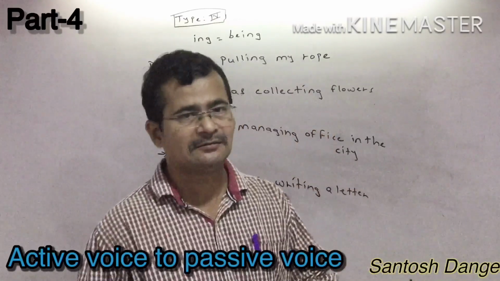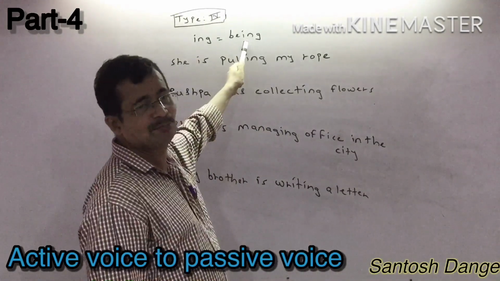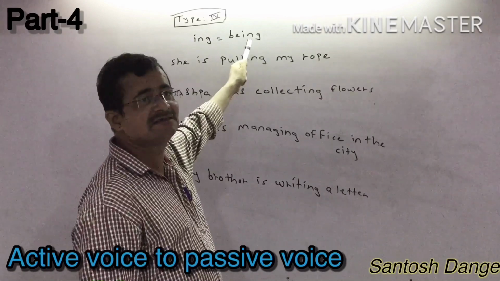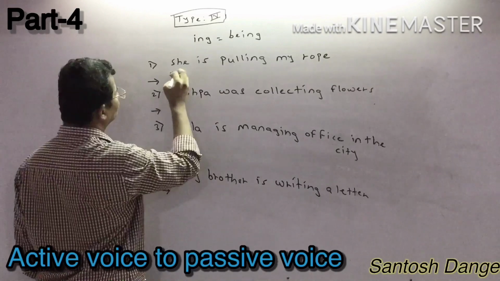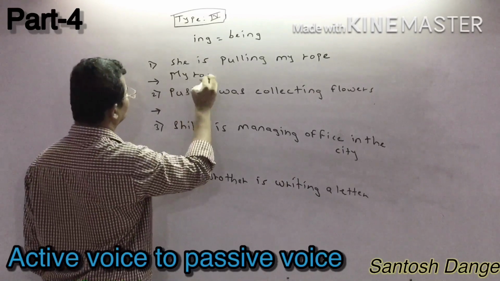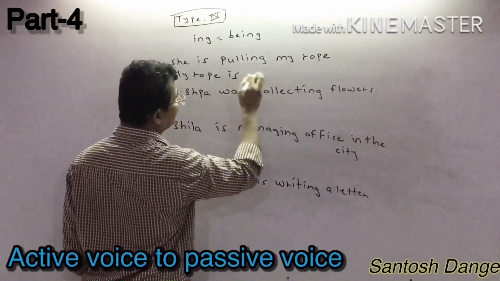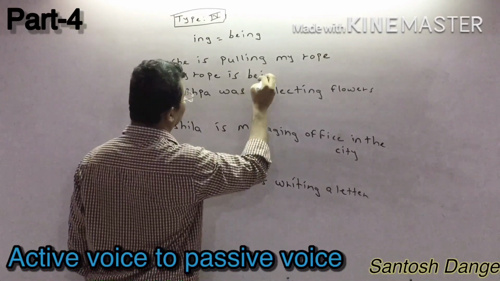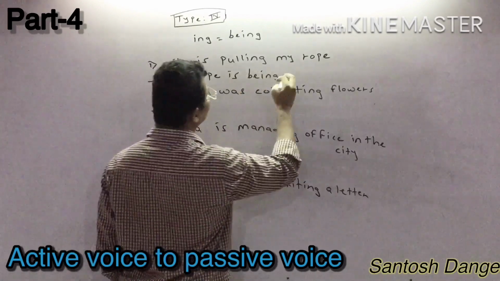So whenever such sentences are in the ing form, you have to take being to join the sentence. First of all you write the object, my robe. After that you write is as it is, and ing is given, so you write being. My robe is being pulled